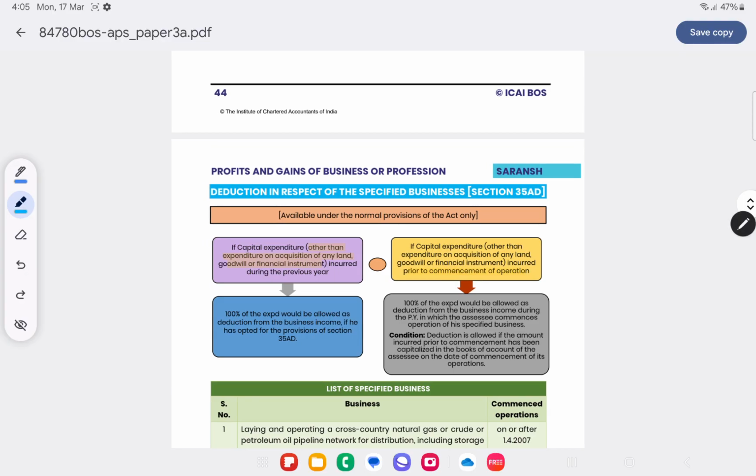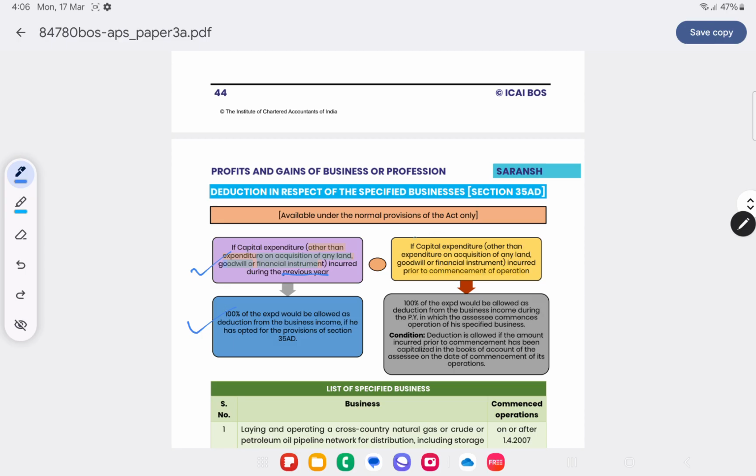Now what happens is, if such capital expenditure, other than acquisition of any land, goodwill or financial instrument, is incurred during the previous year, 100% deduction will be allowed from the business income. That is during that year itself. If he has incurred it, 100% deduction will be allowed.